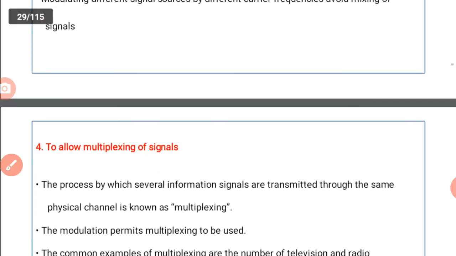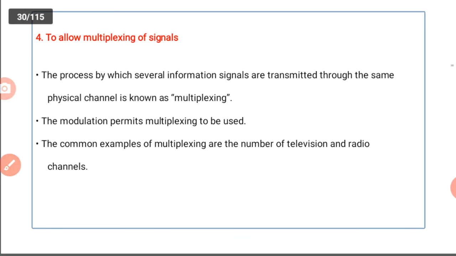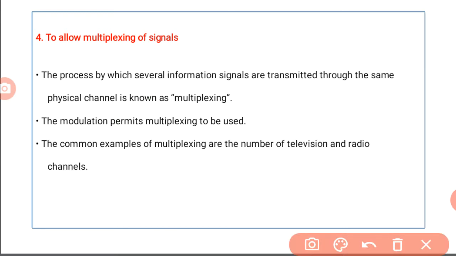Okay, next, another need: to allow multiplexing of signals. The process by which several information signals are transmitted through the same physical channel is known as multiplexing. That means multiple signals transmitted through the same physical channel is multiplexing. So modulation permits multiplexing to be used.